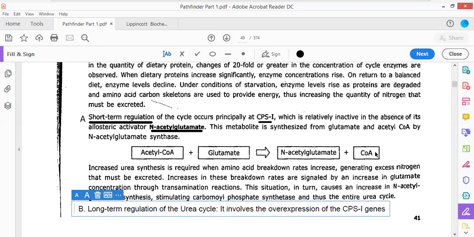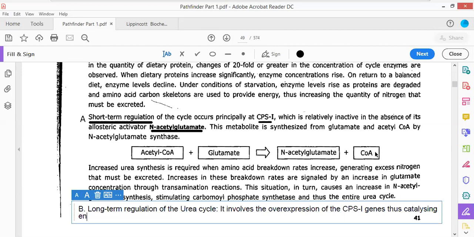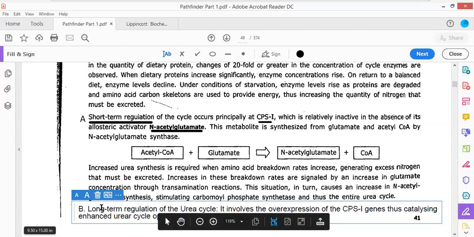Thus catalyzing enhanced urea cycle operation. So the urea cycle is going to take place at a much faster rate, because a long-term regulation of the urea cycle has taken place.